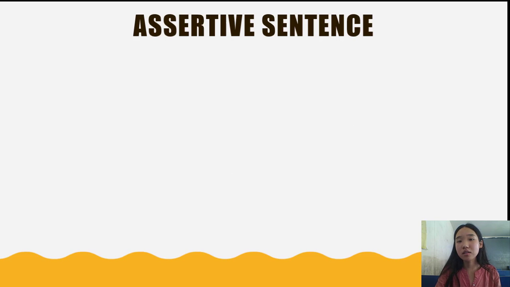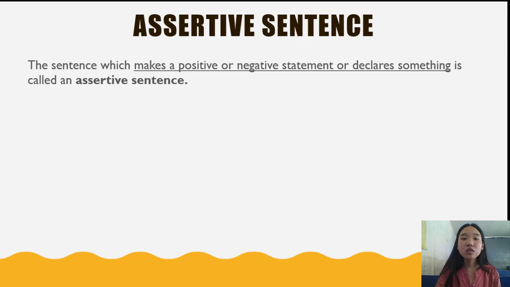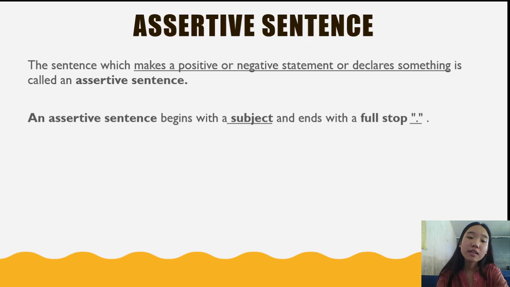So what is an assertive sentence? The sentence which makes a positive or negative statement or declares something is called an assertive sentence. I repeat, the sentence which makes a positive or negative statement or declares something is called an assertive sentence. An assertive sentence begins with a subject and ends with a full stop. Remember, an assertive sentence always begins with a subject and ends with a full stop. So we can say an assertive sentence is a simple statement, either negative or positive, or which declares something.